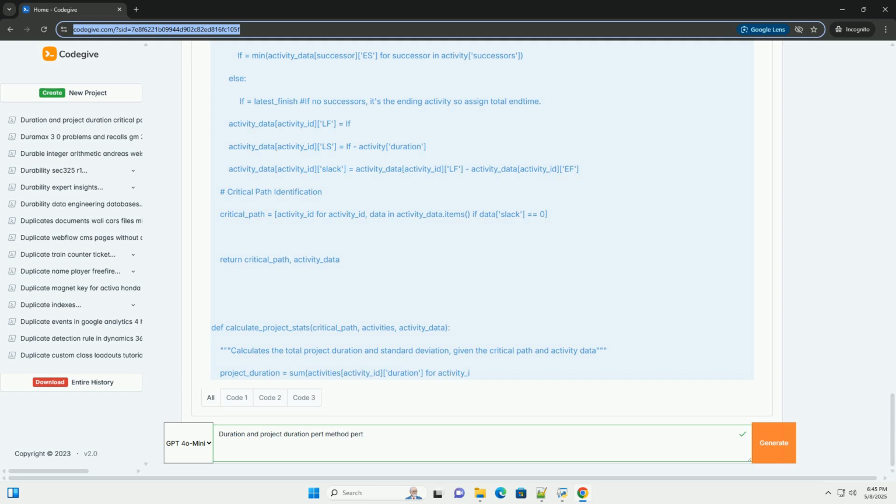Updated activity list with expected durations and standard deviations. Activity ID, activity description, predecessors, A, M, B, TE expected duration, sigma standard deviation. A, define project scope, none, 2, 3, 5, 3.17, 0.5. B, gather requirements, A, 4, 5, 7, 5.17, 0.5.